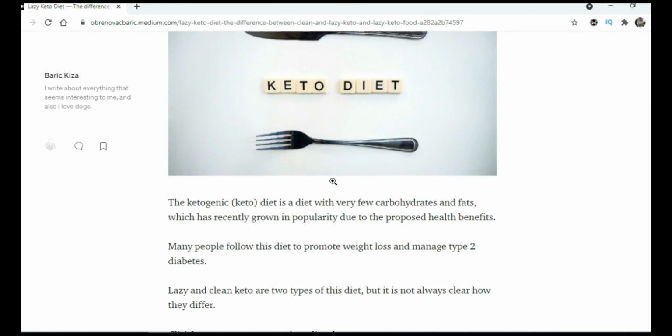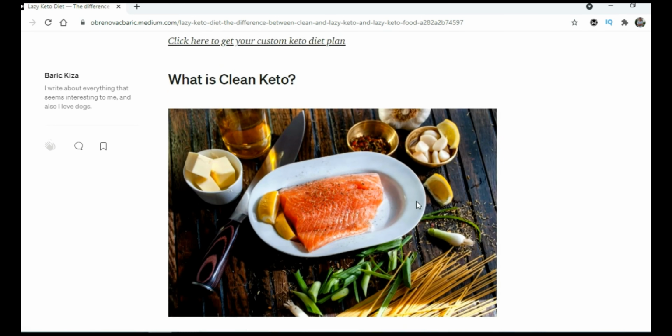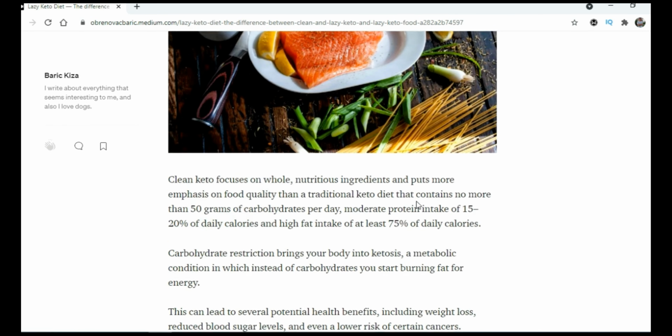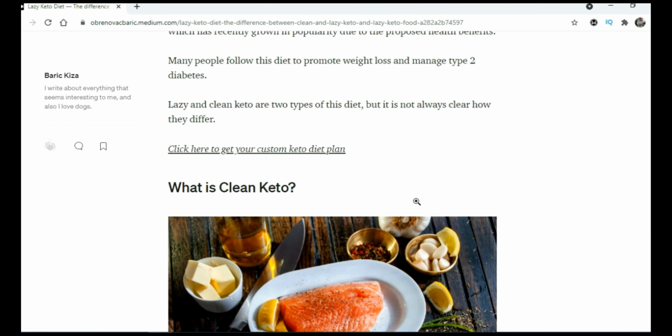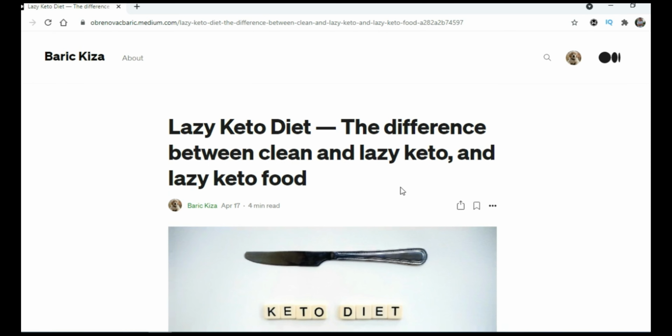And here you can see my article. This is my affiliate link, my ClickBank affiliate link to custom keto diet. This is the rest of the article. And of course, you should always add an affiliate disclaimer that if someone buys a product that you are actually advertising in this article, you will make a commission. So this is how your article should look.